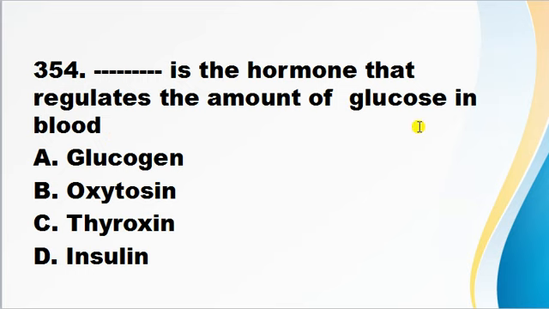Dash is the hormone that regulates the amount of glucose in blood. A. glucagon, B. oxytocin, C. thyroxine, D. insulin. Correct answer is D. Insulin is the hormone that regulates the amount of glucose in blood.